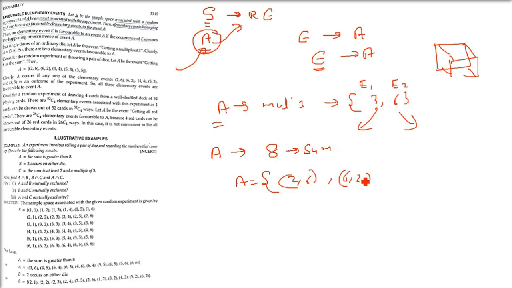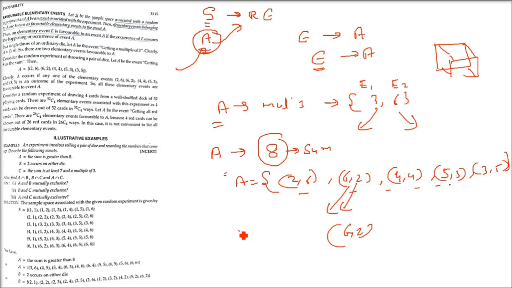So (2, 6), (6, 2), (4, 4), (5, 3), (3, 5). Please remember we are throwing two dice, so one can have one number and the other can have another number, and each has to be between 1 and 6. So in this, which are the favorable cases? All these: (2, 6), (6, 2), (4, 4), (5, 3), (3, 5). Because (1, 5) can also come, (3, 2) also can come, but all these which I noted here are the elementary events which are favorable to the event of getting a sum of 8 when a pair of dice is thrown.